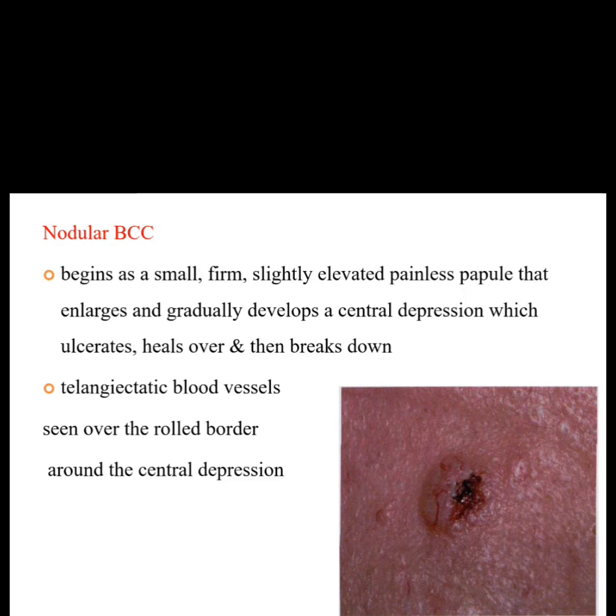Nodular basal cell carcinoma appears as a nodular or papule-like structure which enlarges over time. Eventually there will be a central depression which ulcerates, heals over and then breaks down.